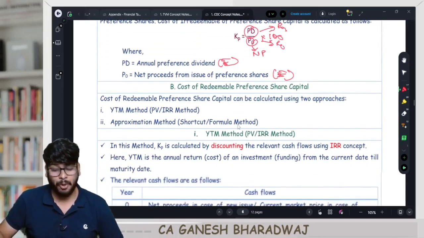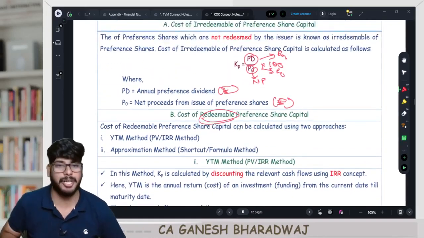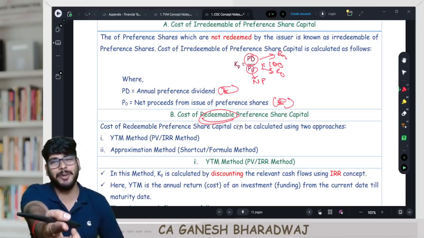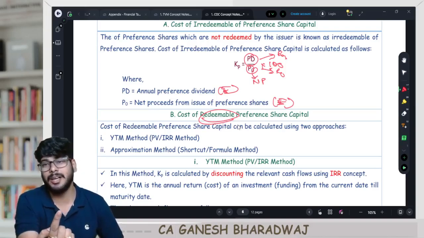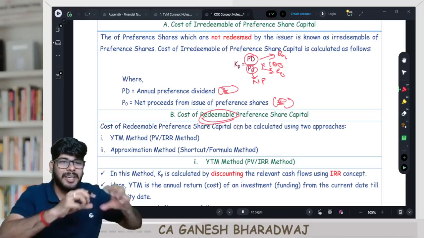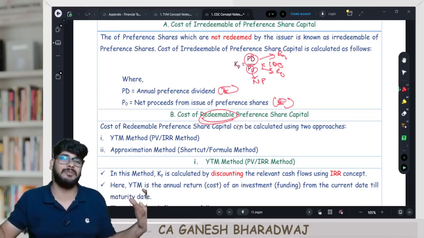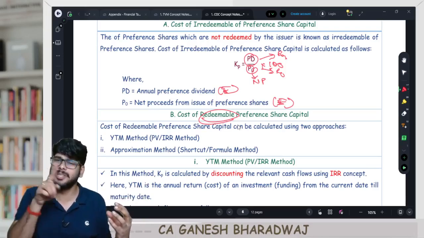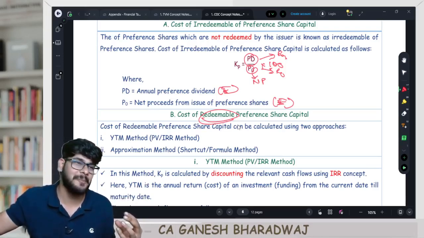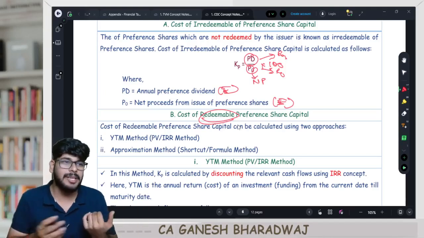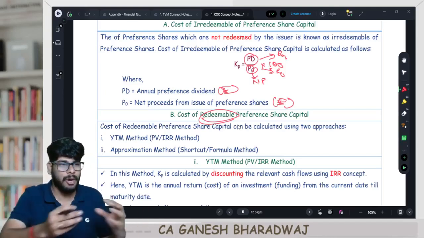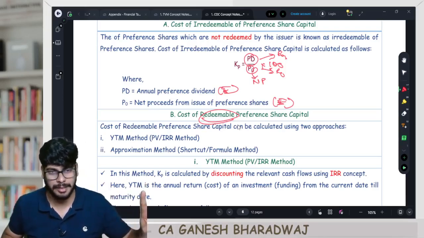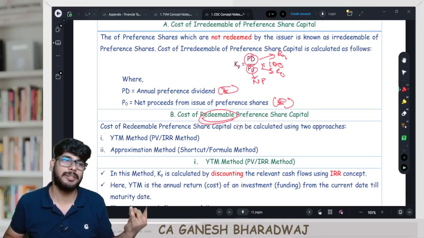Suppose we're talking about a redeemable preference share. How will you compute the KP for redeemable preference shares? Again, two methods of doing it. The correct method is the IRR method, with finite cash flows. You can frame the cash flow equation. The only difference is that every year, instead of I into 1 minus t, you will just have the preference dividend. Initial inflow is equal to the sum total of all the outflows. I just showed you the IRR computation: take 2 trials, interpolation, arrive at the IRR. Correct, guys?